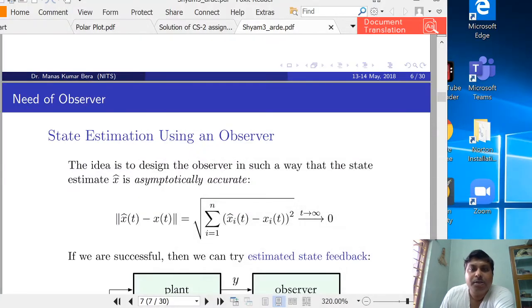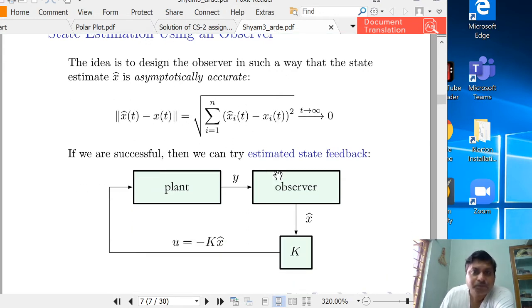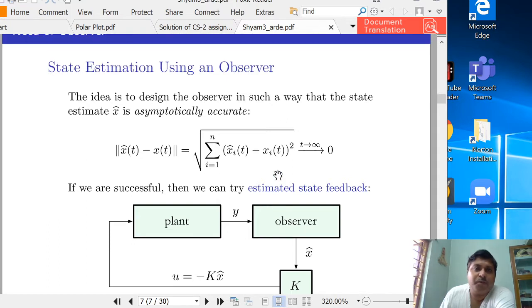Welcome students. We are discussing the design of the asymptotic observer, which is also known as the Luenberger observer, because Luenberger invented this observer. So in his name this observer is given the name Luenberger observer. We have realized the need of the observer.